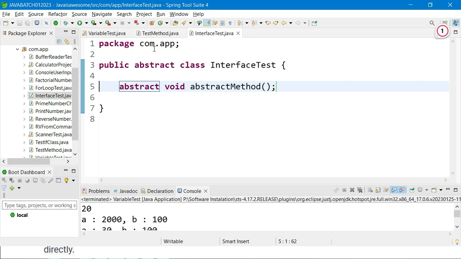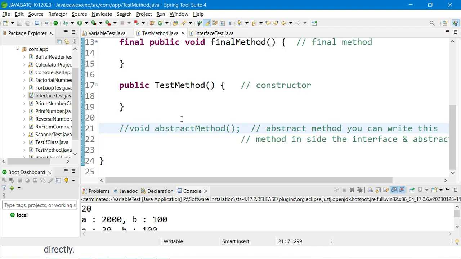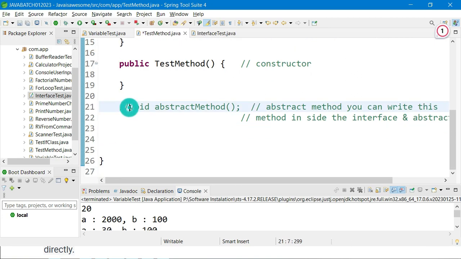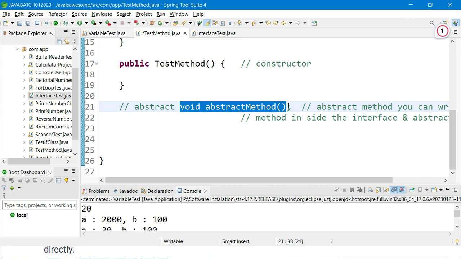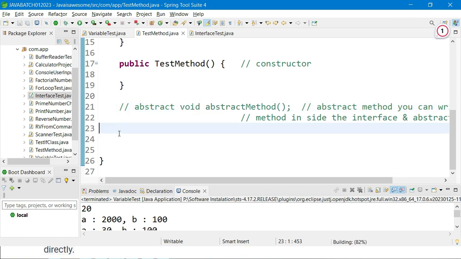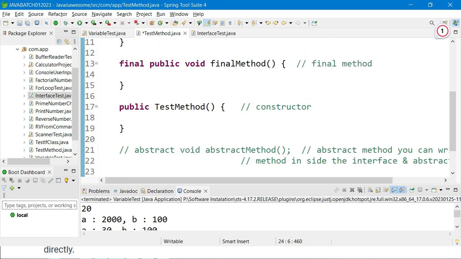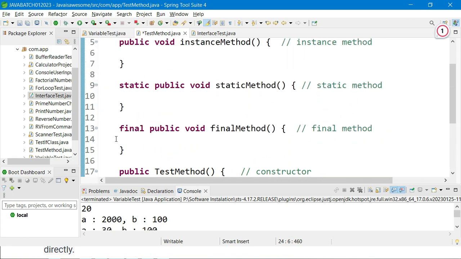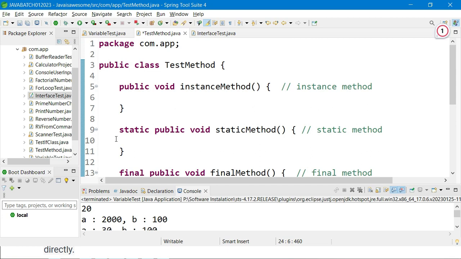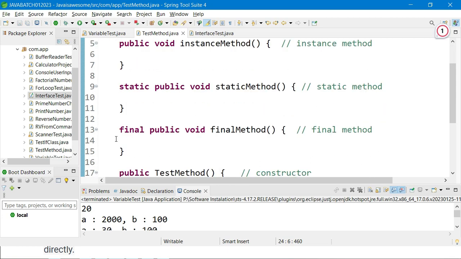Okay, nice. So let's go to some other example and now discuss. Start with the abstract class. If it is an interface, then just give this one, it will work. Now this is the constructor and this is the abstract class we have discussed as of now. So what is the constructor, what is the abstract method, what is the final method, what is the static method, what are the instance methods. Those are the types of methods we need to know.